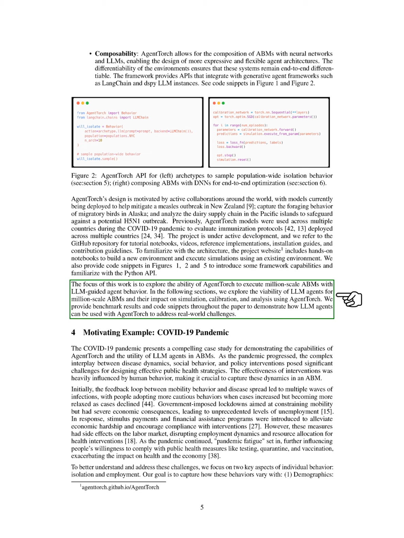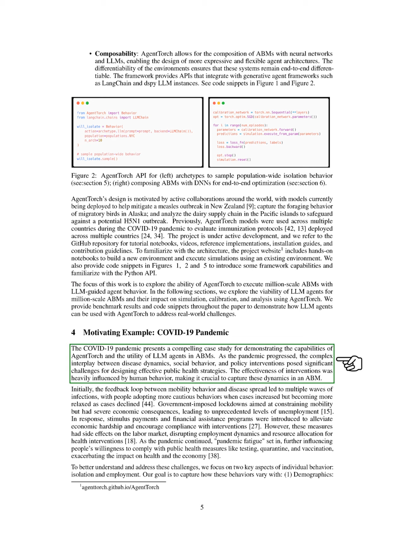Section. Motivating example. COVID-19 pandemic. In this section, we explore the COVID-19 pandemic as a key example to showcase the capabilities of AgentTorch and the usefulness of large language model, LLM, agents in agent-based models, ABMs. The pandemic highlighted the complex interactions between disease spread, social behavior, and government policies, which made it challenging to create effective public health strategies. Human behavior significantly impacted the success of these strategies, emphasizing the need to incorporate these dynamics